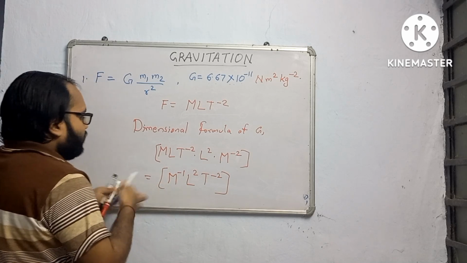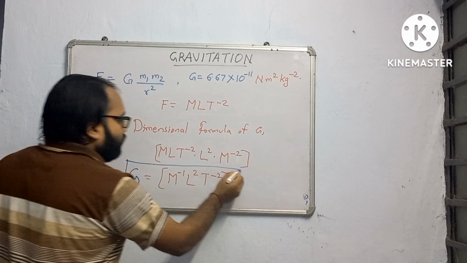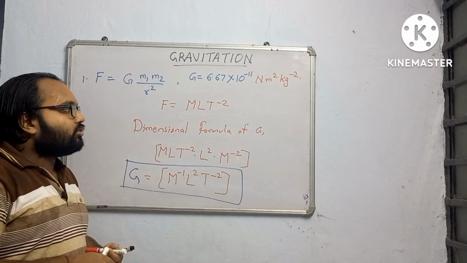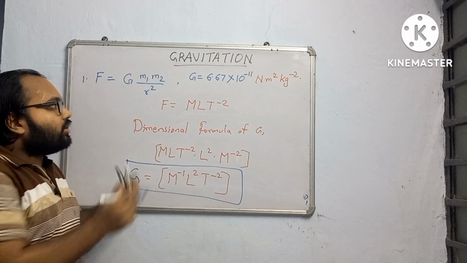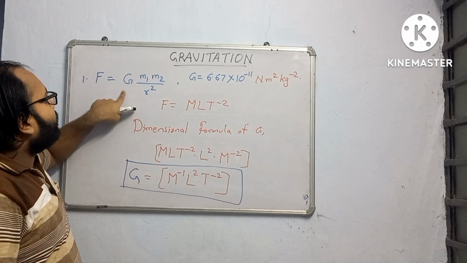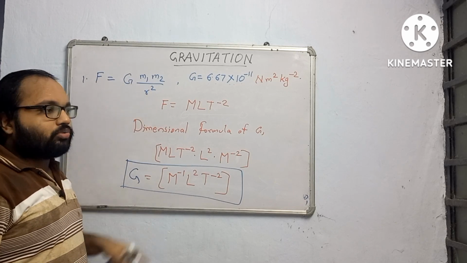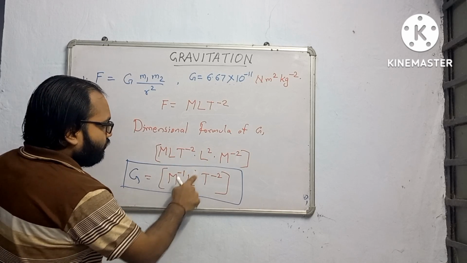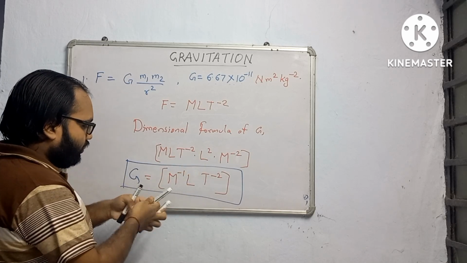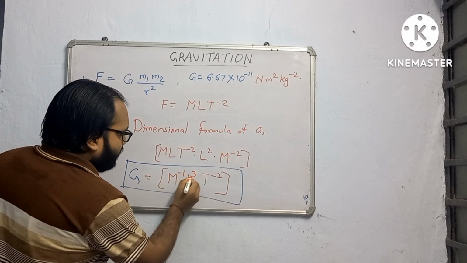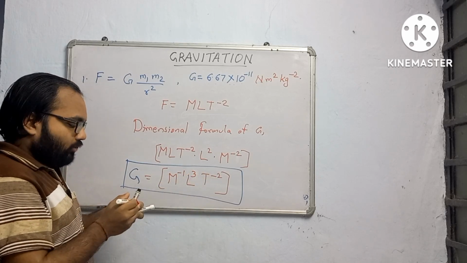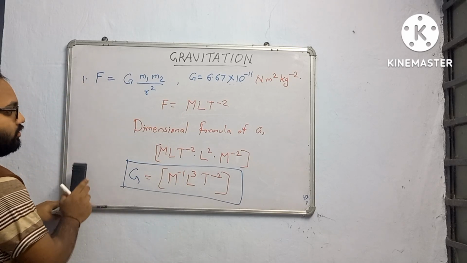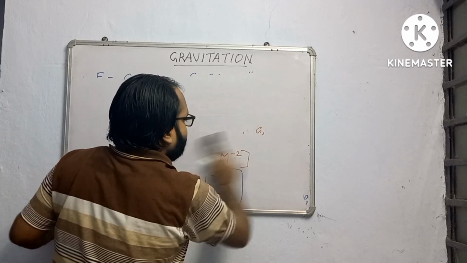One correction here: this is L square into L, so it will become L cube, not L square. This is L cube. This is the dimensional formula for G, the gravitational constant, M raised to the power minus 1 L cube T raised to the power minus 2.